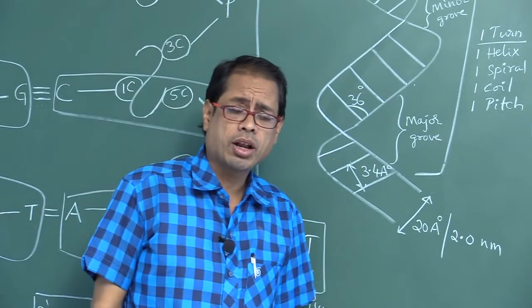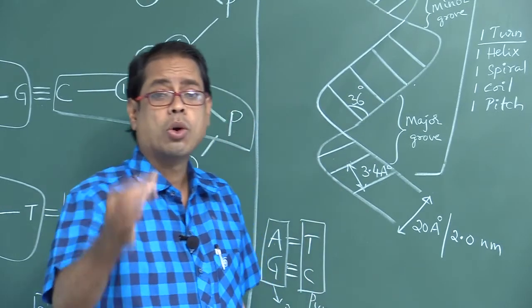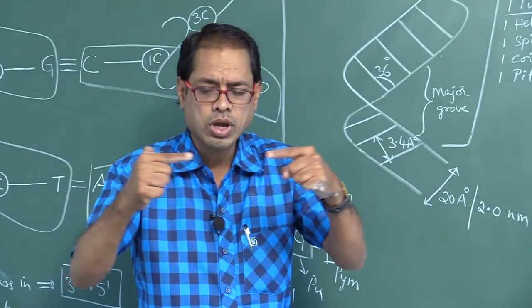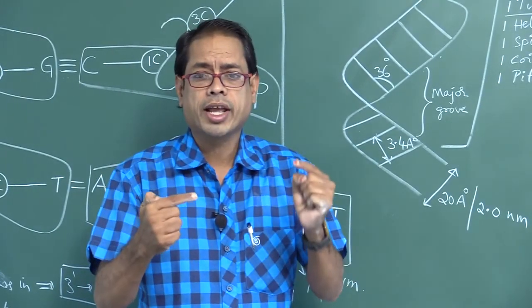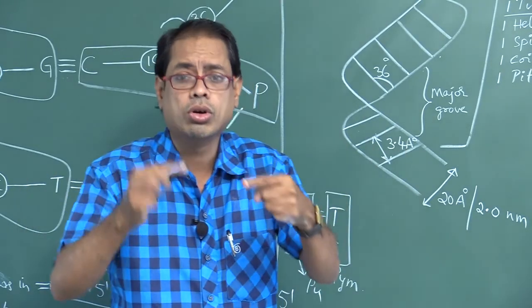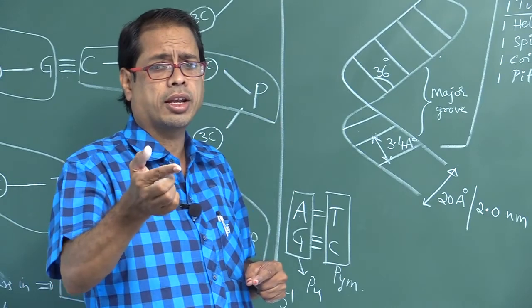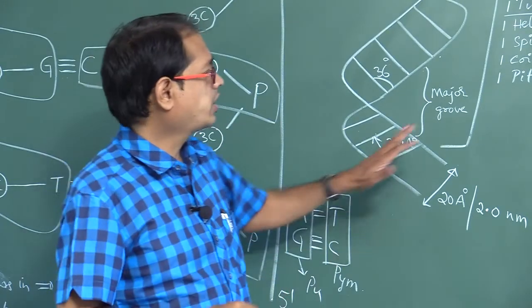So the diameter of DNA always remains constant, that is 20 angstroms. The reason: purine pairs with pyrimidine, or pyrimidine pairs with purine.